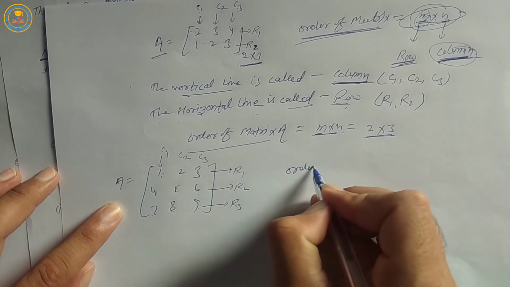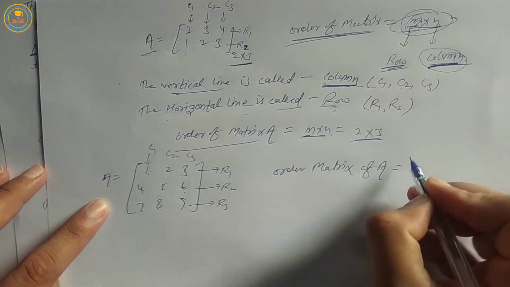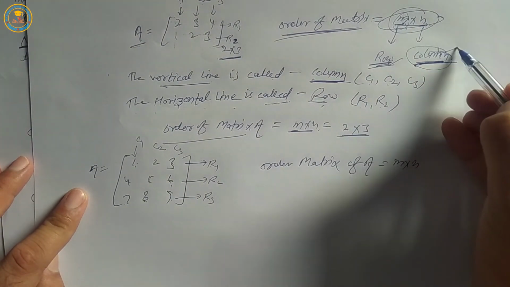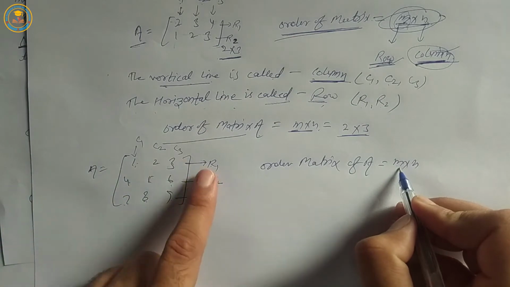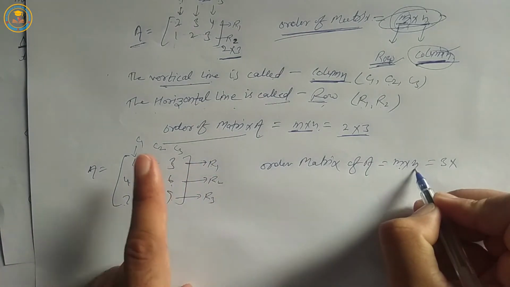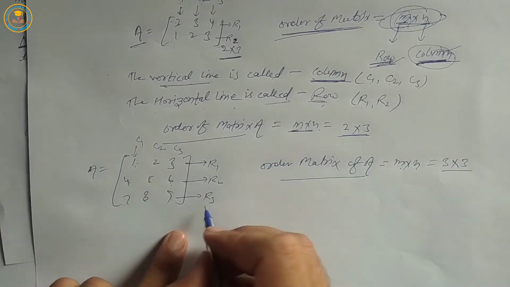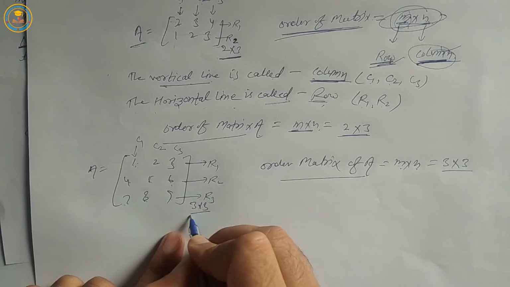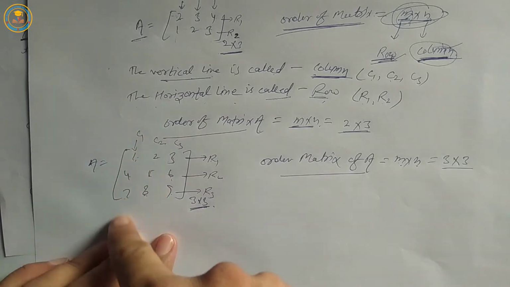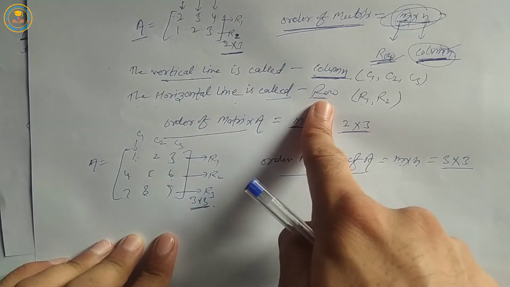Order of matrix A is m cross n, with 3 rows and 3 columns, so it is 3 by 3. Again, the vertical line is called a column and the horizontal line is called a row.